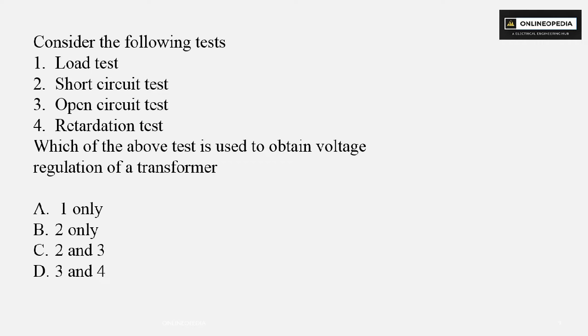Next is, consider the following tests. Number 1, load test. Number 2, short circuit test. Number 3, open circuit test and number 4, retardation test. So which of the following tests is used to obtain the voltage regulation of transformer? To find the voltage regulation of a transformer, you need to perform short circuit test as well as open circuit test. So 2 and 3, option C is correct. Okay,